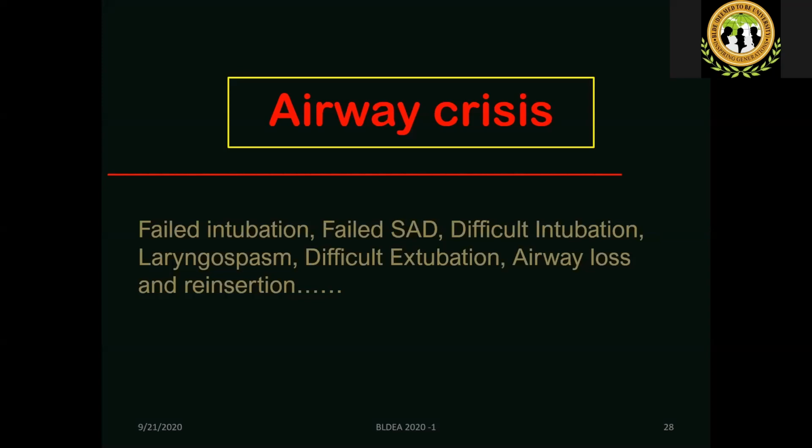So for every single airway crisis, what you don't see or don't get to see is a number of maybe 100 times, 200 times, 300 times of failed intubation, failed supraglottic airway device, difficult intubation, just-managed intubation, difficult extubation, airway lost during the surgery and reintubation, laryngospasm, and so on and so forth.